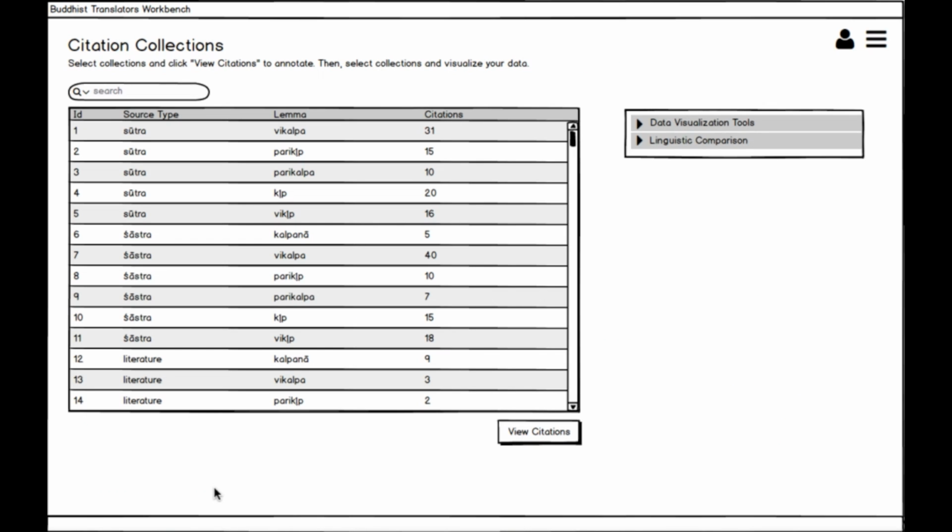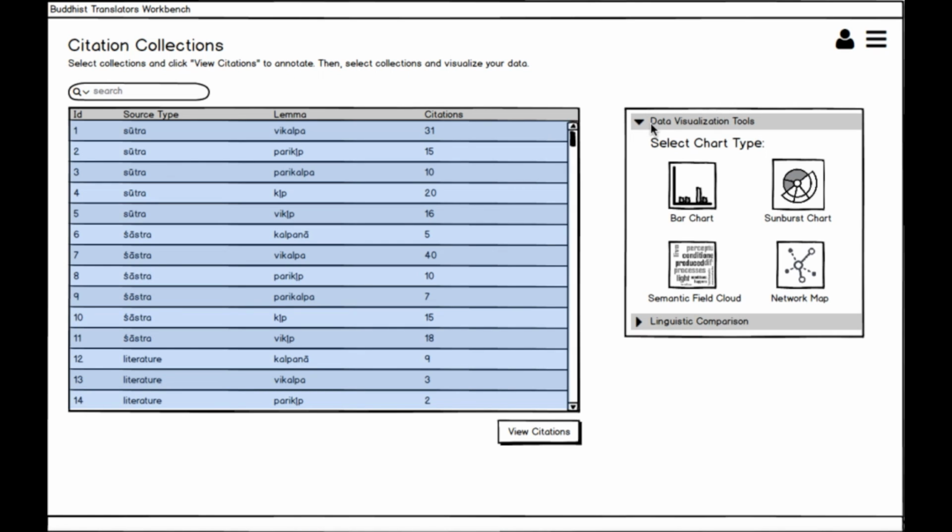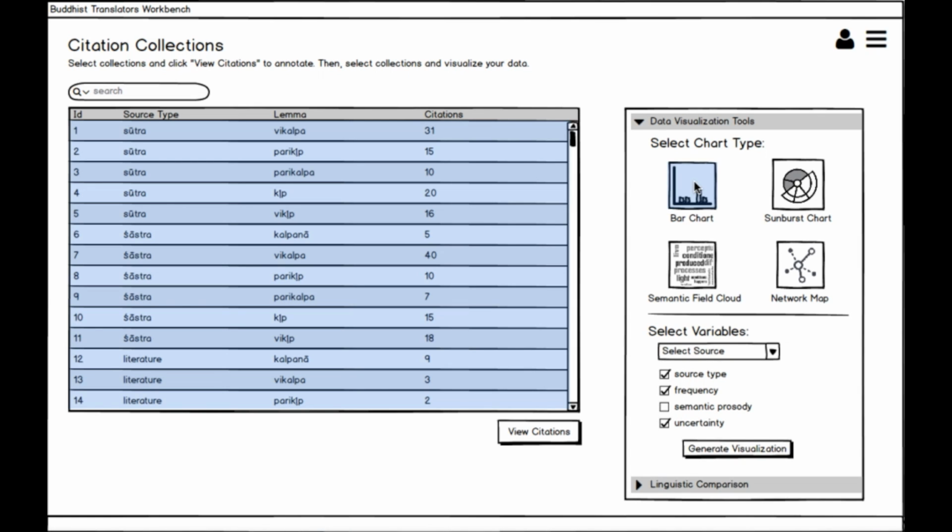To help us better spot patterns in the use of verbs in our corpus, BTW also offers the possibility to distill our annotations into graphs. Let's have a look at our data visualization tools and walk through a few examples. If we are interested in visualizing the frequency of meaning attestations, our best option is to choose a bar chart. We decide which variables to include or exclude using the Tools menu. Let's choose to visualize the frequency of the meanings that the verb kalp expresses in our sources and to filter the meanings by text and genre, or source type.